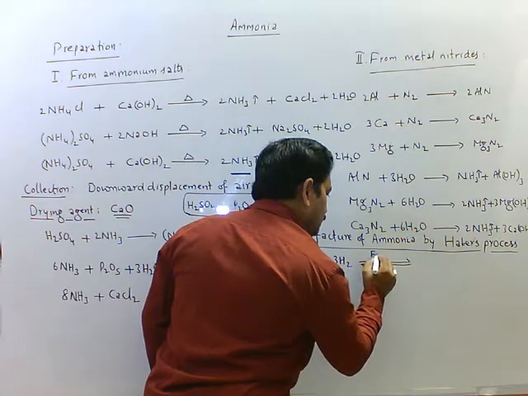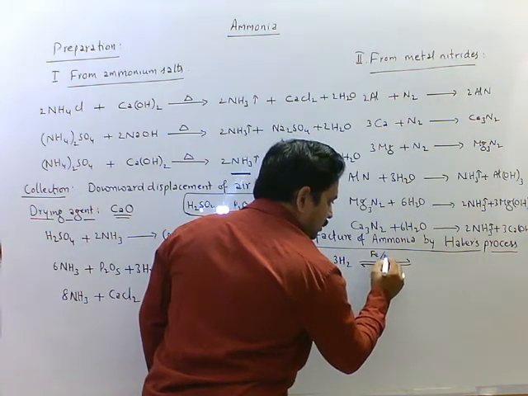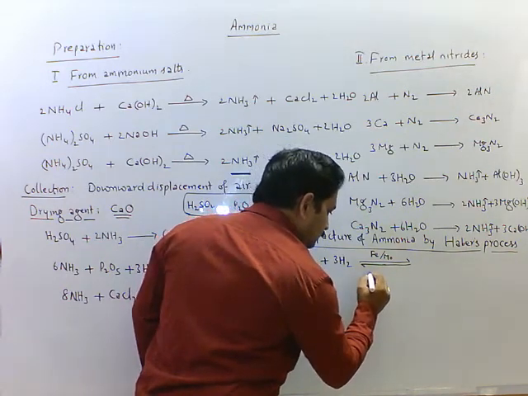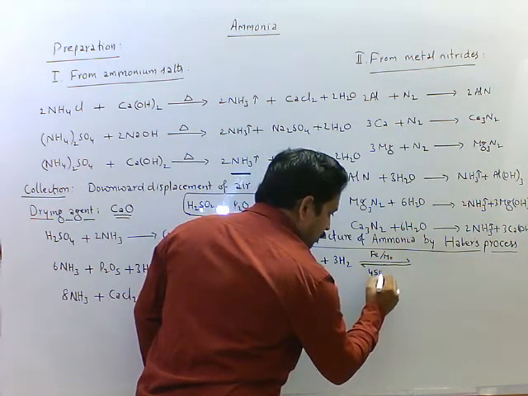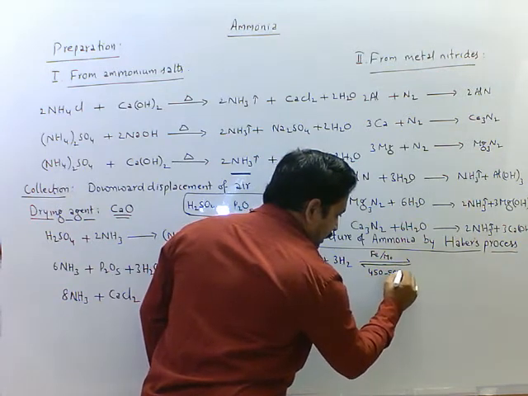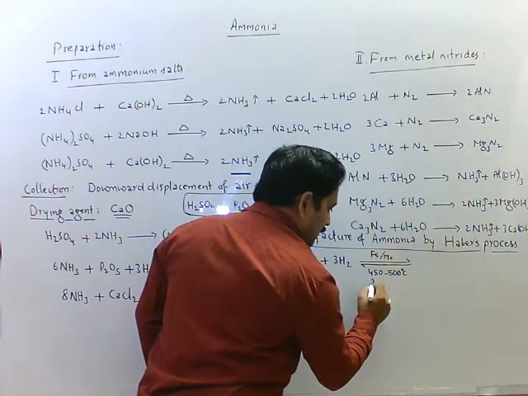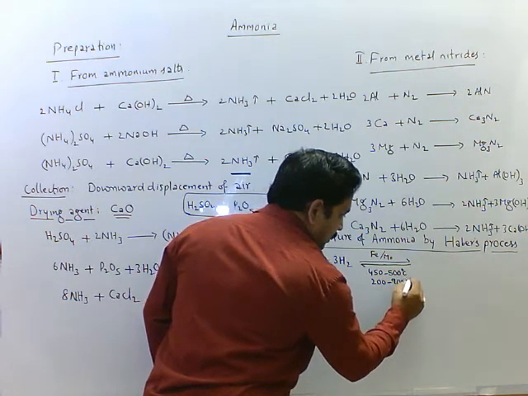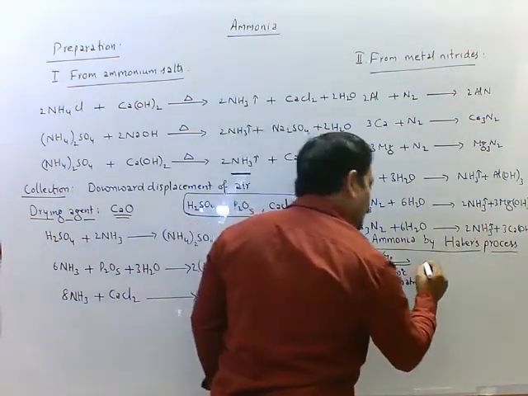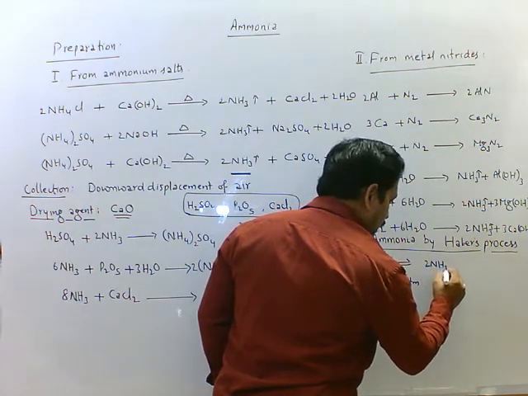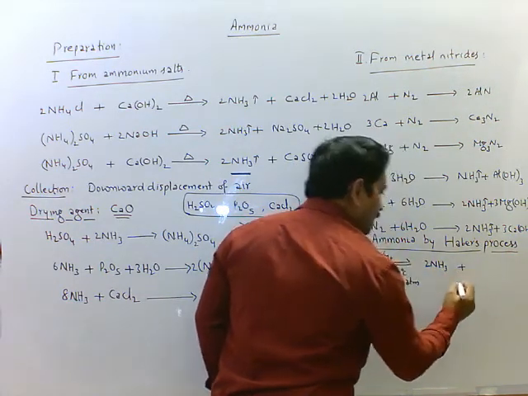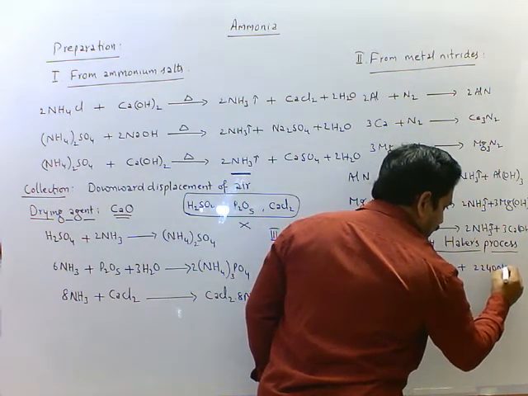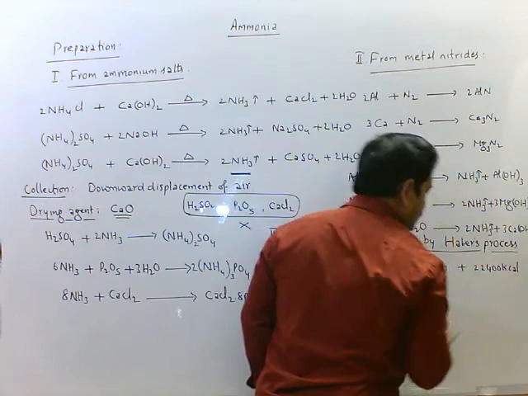Catalyst is finely divided iron. Promoter is molybdenum. Temperature is about 450 to 500 degrees Celsius. Pressure is about 200 to 900 atmospheres. We get 2 moles of ammonia gas, with the liberation of 22,400 kilocalories of energy.